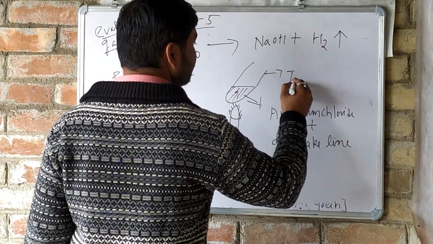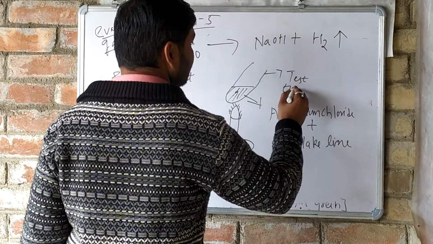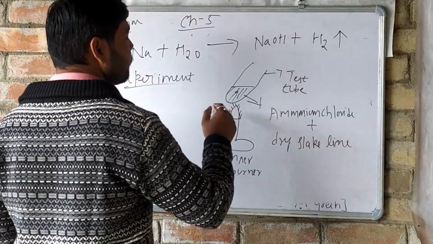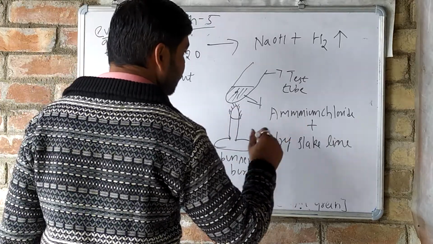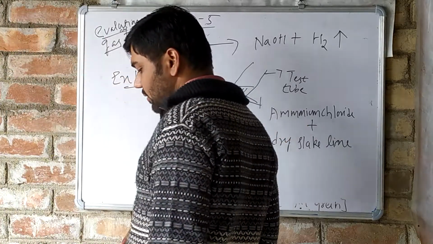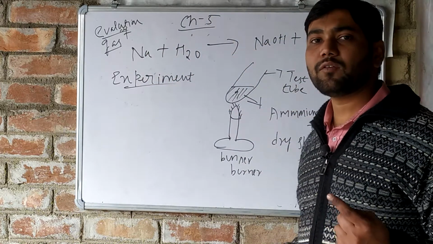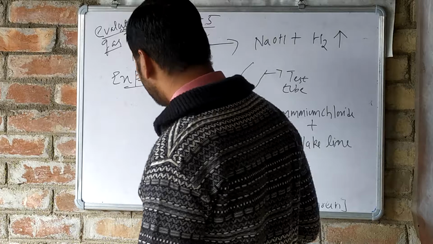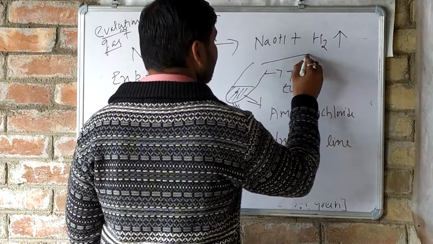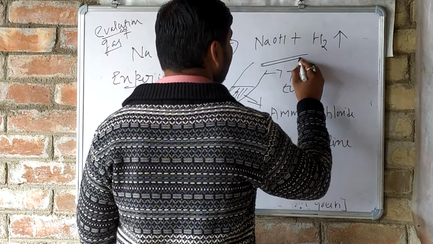This is the test tube, and in this test tube we will have a mixture of ammonium chloride and dry slaked lime. Now, what happens when we take a glass rod which is moistened with hydrochloric acid?